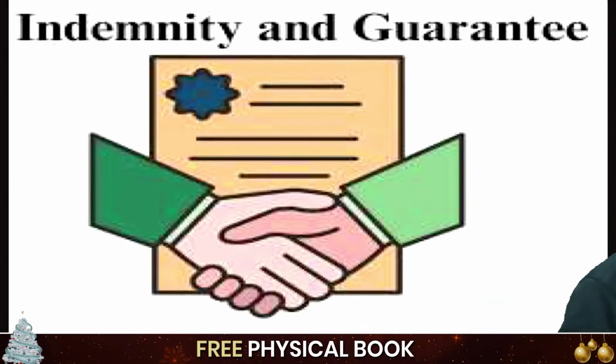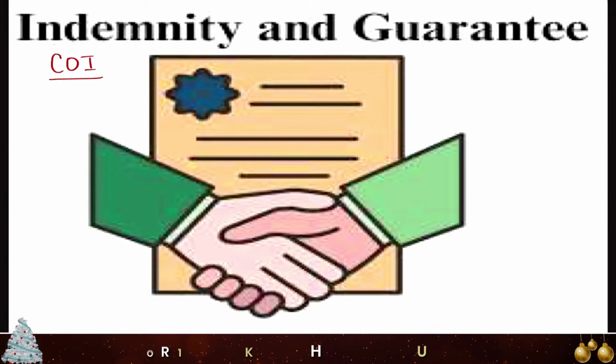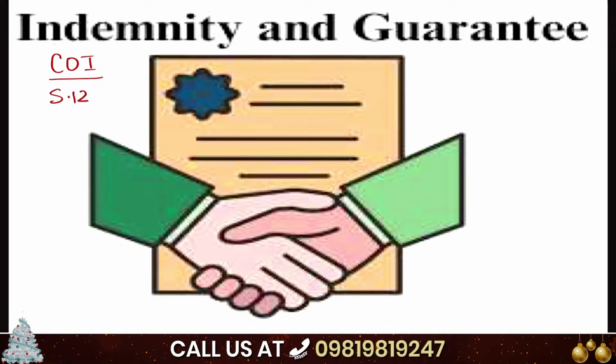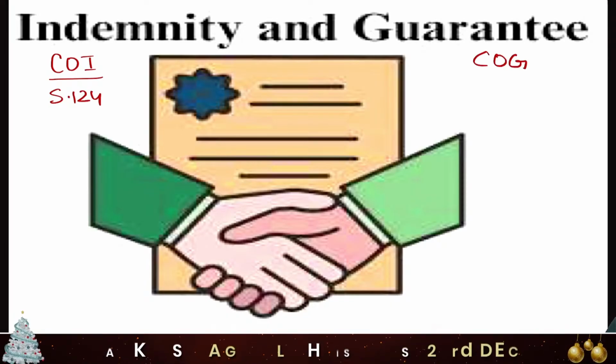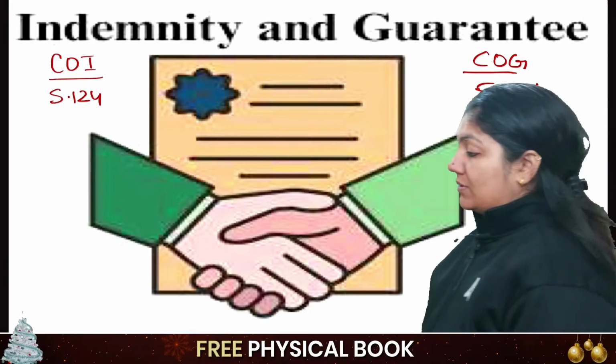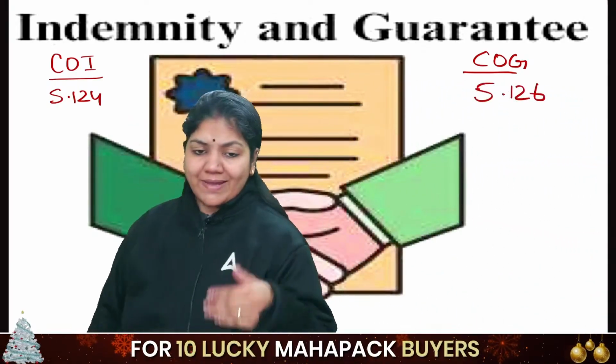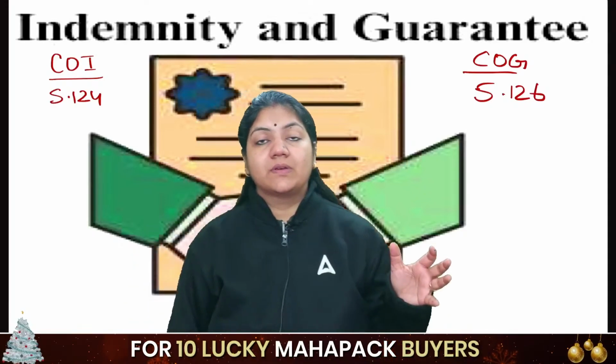So class, indemnity. What is this? Contract of indemnity is under Section 124 of the Indian Contract Act, and contract of guarantee is Section 126. Why is it called a contract of indemnity?